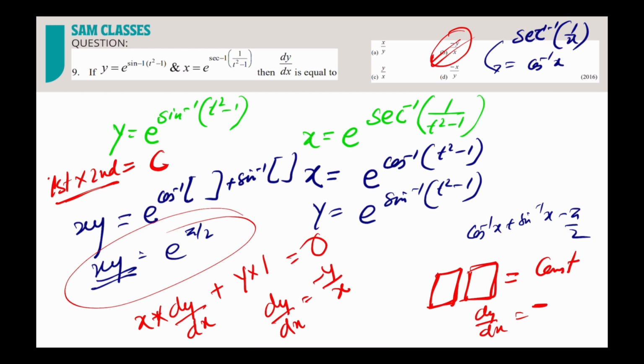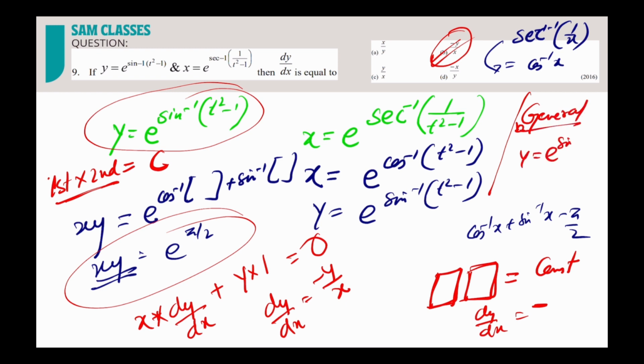Everybody got it? Now, in a lot of books, a lot of places, a lot of YouTube sections, you'll see they solve it by the general method. So y is equal to e power sine inverse, first differentiate e by the chain rule, and then sine inverse, and then they do it. That will be very, very long. You'll be taking more than 2 minutes, and the chances of making mistakes are a lot, so try not to do it like that.